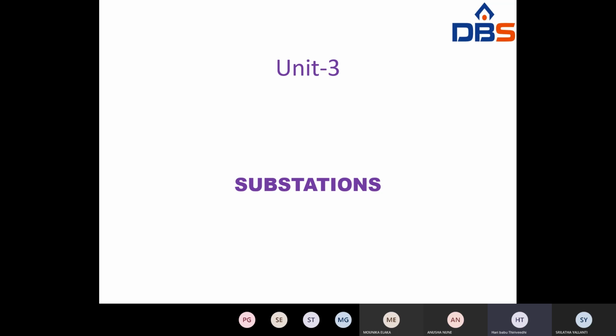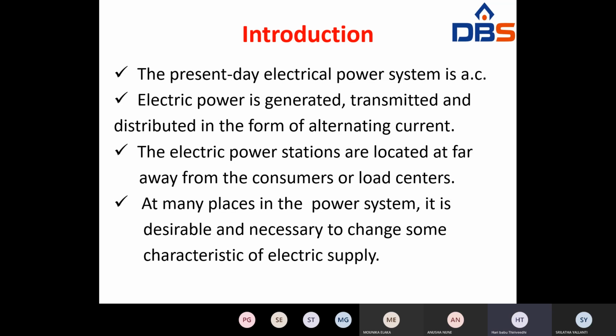So all these come under substations only. That means in present-day alternating electric power systems, the voltage has to be transferred from high voltage to low voltage. That is the voltage transformation. Then it will be distributed through feeders to different consumers.